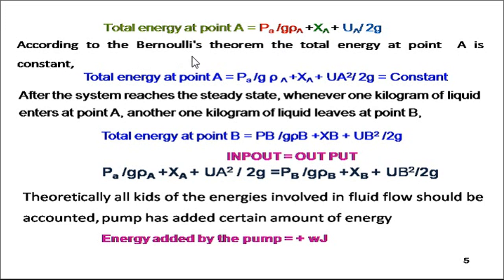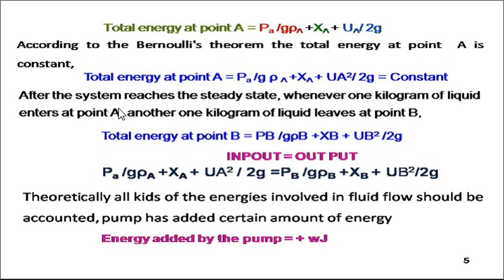So according to Bernoulli's theorem, the total energy at point A is given by the same equation, Pa divided by g into rho A plus XA plus UA square divided by 2 into g, equal to constant. Why is it constant? Because it remains the same at all times. After the system reaches steady state, once the fluid crosses from A to B, a constant flow of the fluid will be observed.